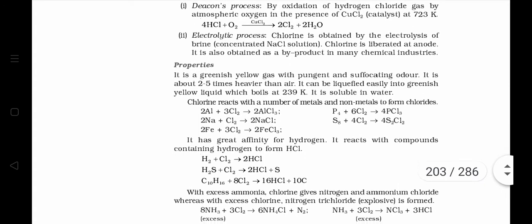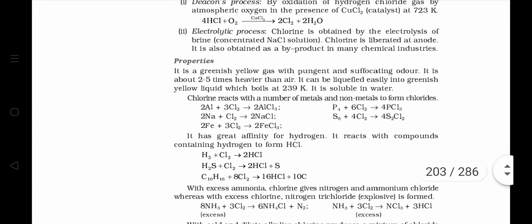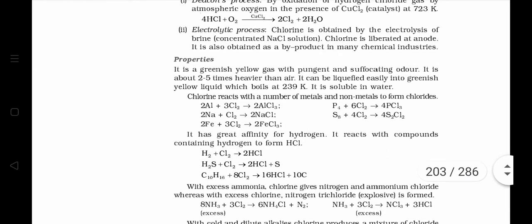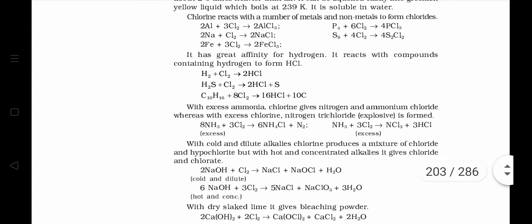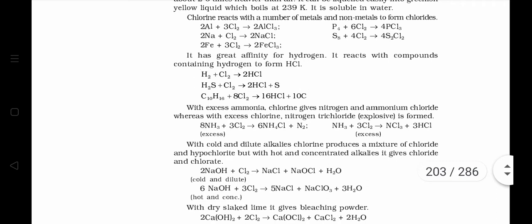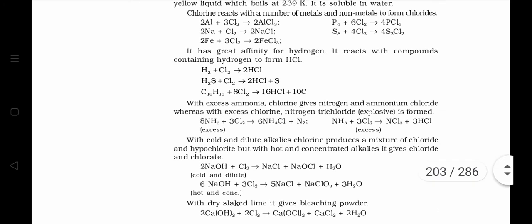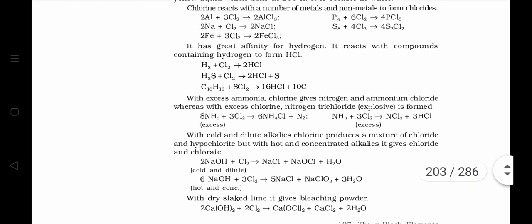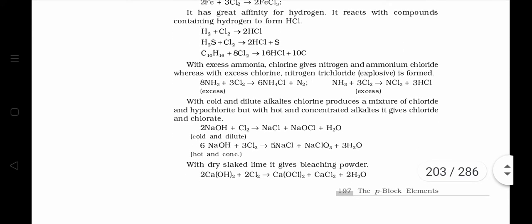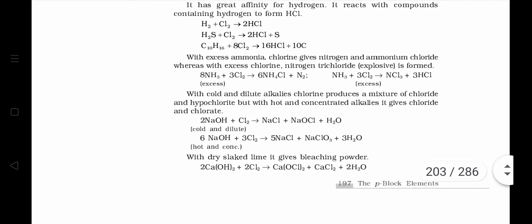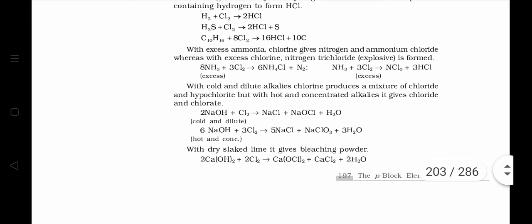Now its color: it is yellowish green in color with pungent smell and suffocating odor. It is soluble in water. It reacts with metals like sodium, iron, aluminium, and non-metals like phosphorus, sulfur, etc. For example, when it reacts with sodium metal, it forms NaCl, and when it reacts with phosphorus, it forms PCl3, PCl5, etc. It also reacts with hydrogen to form hydrogen halide like HCl. Combined with H2S, it produces sulfur and HCl.